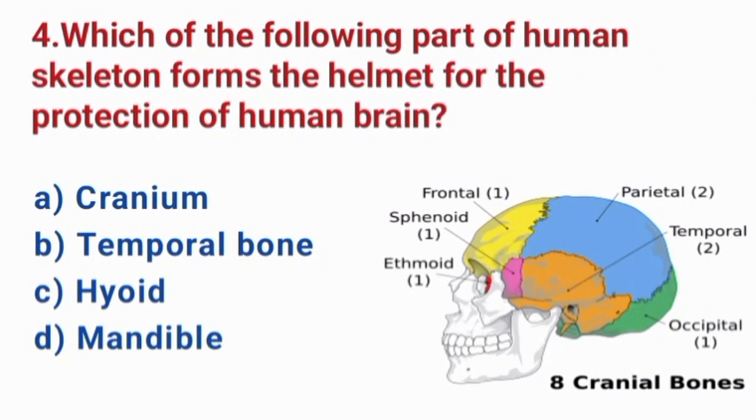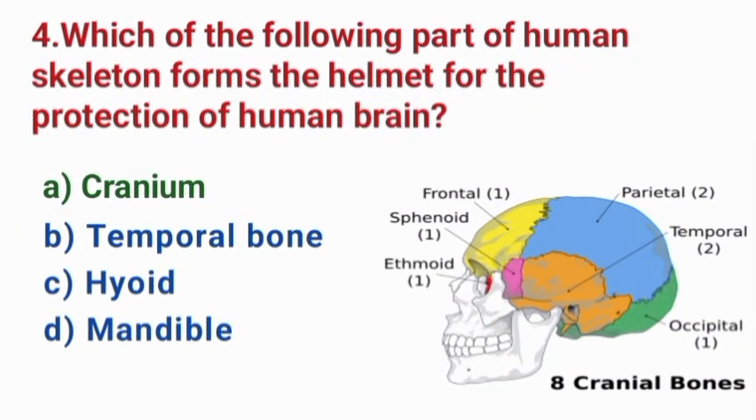Question number 4. Which of the following parts of the human skeleton forms the helmet for the protection of the human brain? A. Cranium. B. Temporal bone. C. Hyoid. D. Mandible. The correct answer is A. Cranium.